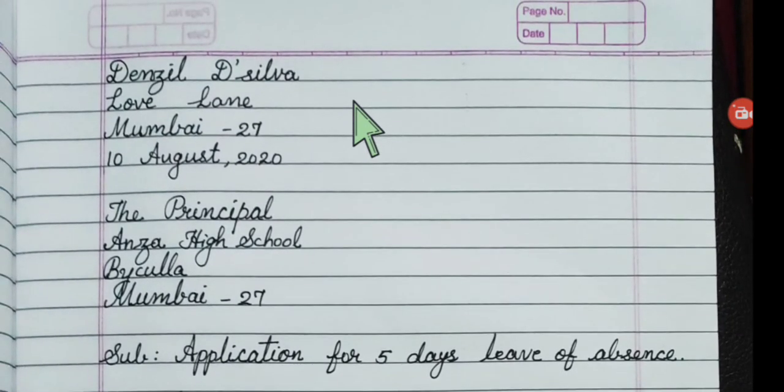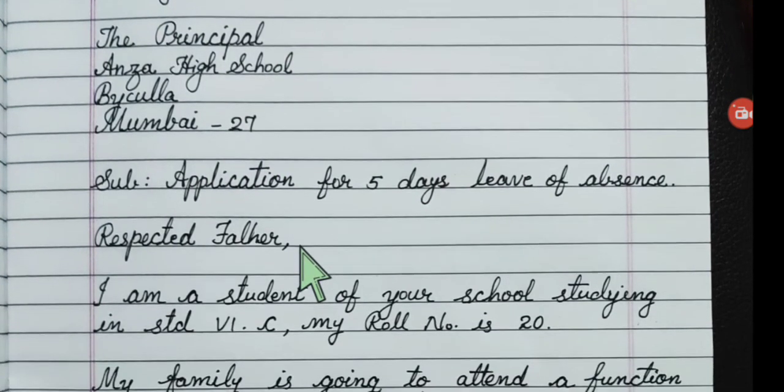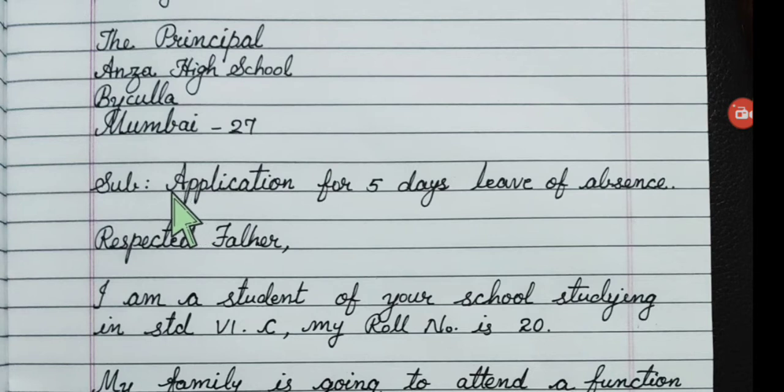Okay, now we can see the address we wrote in the examples, the same we have taken. Denzil De Silva, Love Lane, Mumbai 27, 10th August, comma 2020. Left align, then the to address: to the principal, Antonio D'Souza High School, short form is written as ANSA High School, Baikla, Mumbai 27. Okay, after that you write the subject, colon, then application for 5 days leave of absence. Left align, then write the salutation, that is respected father.